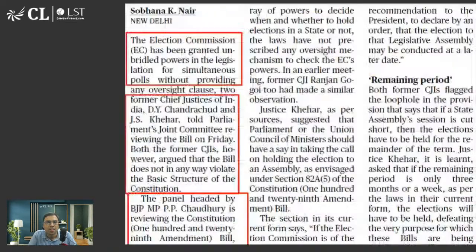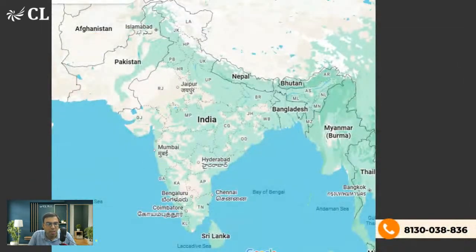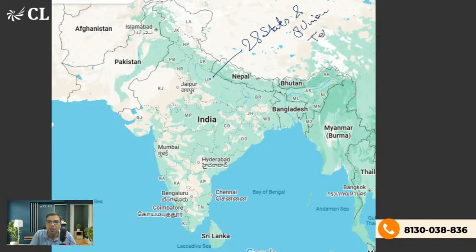Let me show it on this map. We have 28 states and 8 union territories, right? So we have elections in all those 28 states. At state level, we have legislative assembly elections, and the majority leads to the formation of the government, the chief minister.